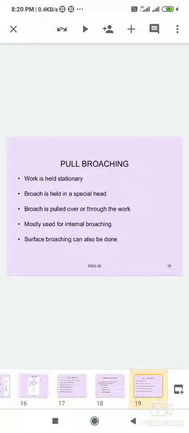This is the pull type of broaching tool, mostly used for internal broaching. The pull type broach tool is generally used for internal broaching to remove material. Surface broaching can also be done with this type of tool. It can remove material internally and on surfaces also.